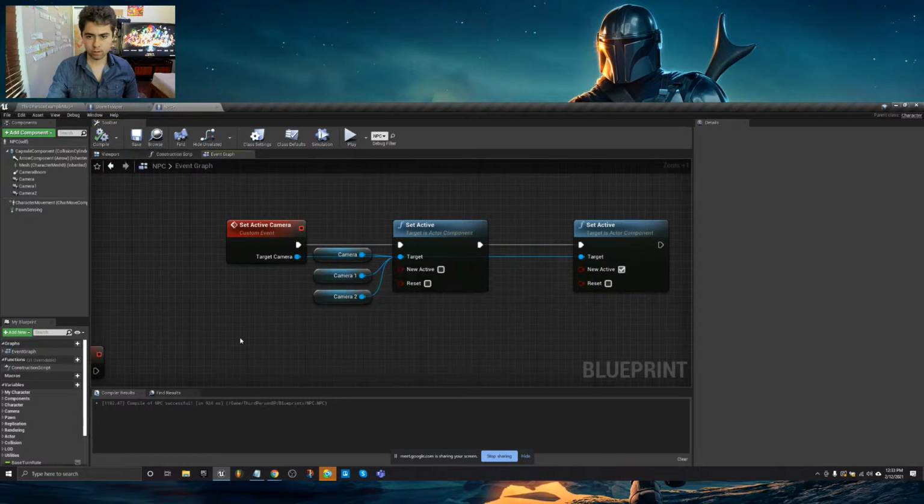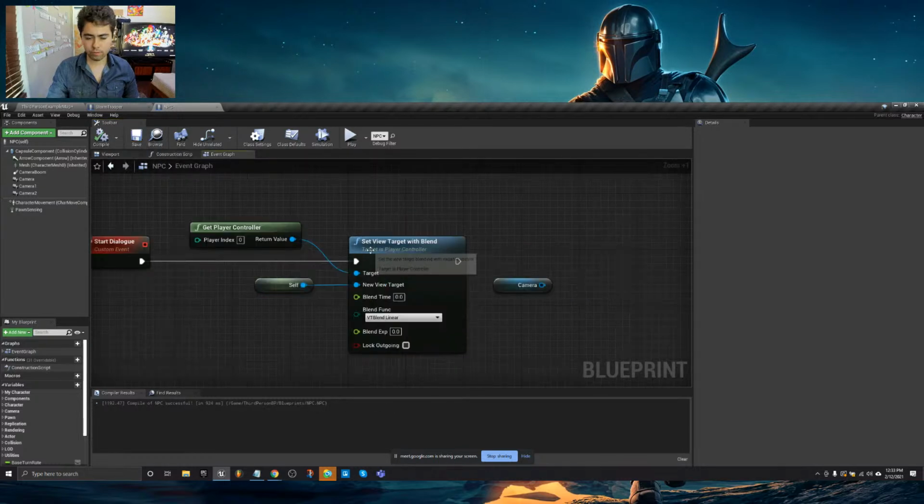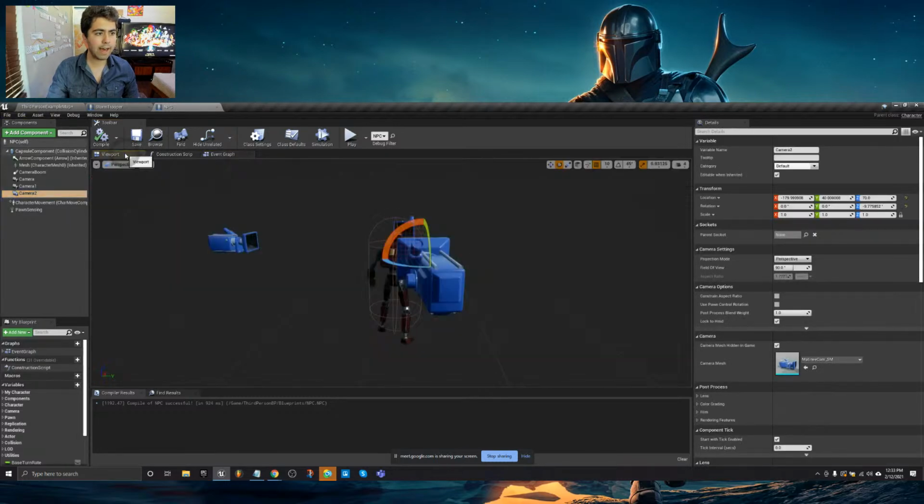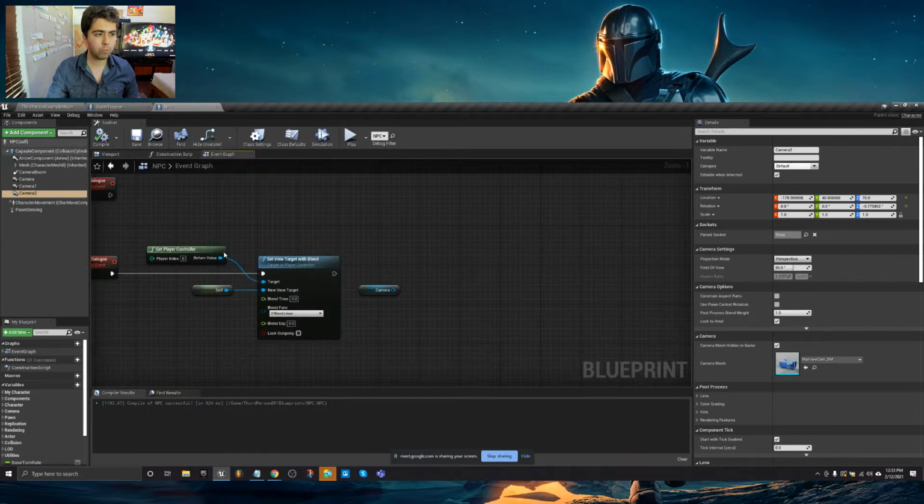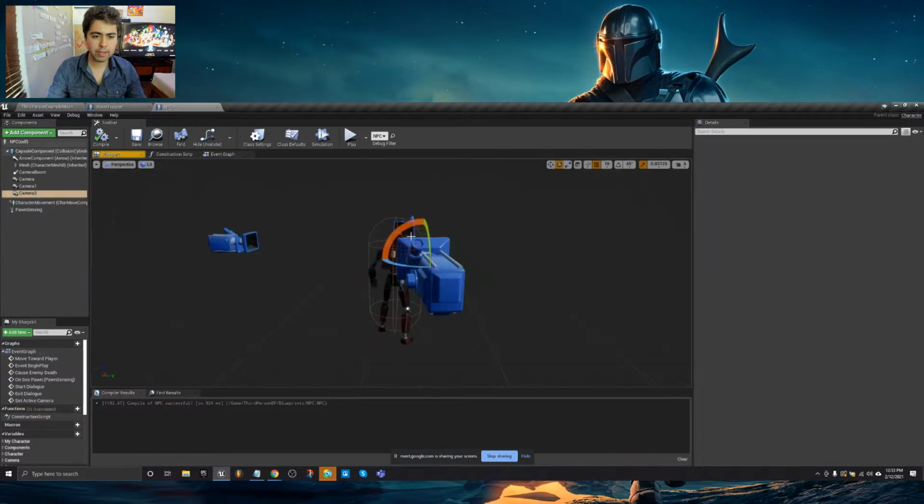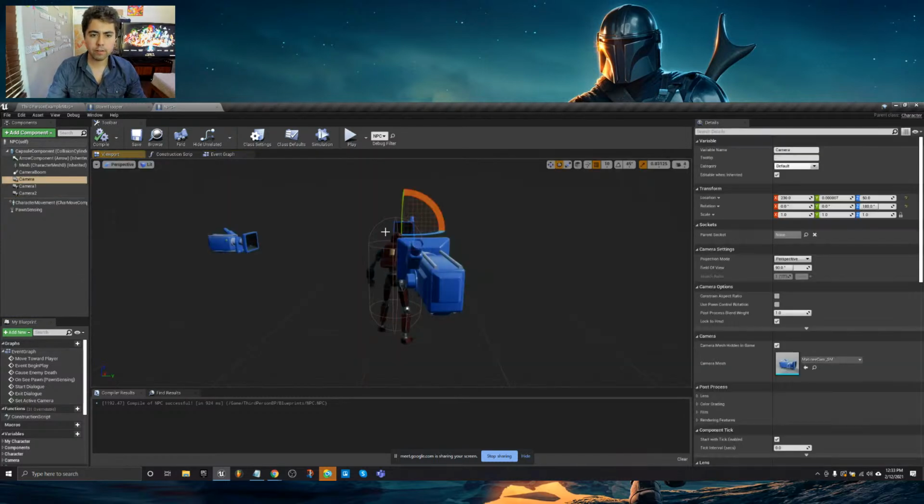Okay, so we now can set it active. So start dialog, set active, and now we get to decide, okay, what is the active camera? By calling this event we just made called set active camera. So let's call our event called set active camera and plug in the camera that we want. I think a good starting camera would be this camera right here.